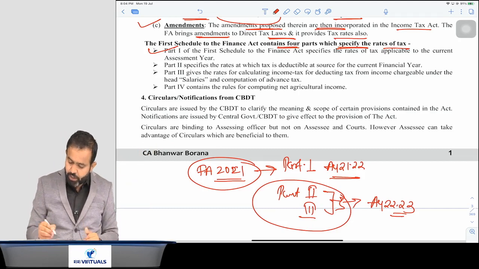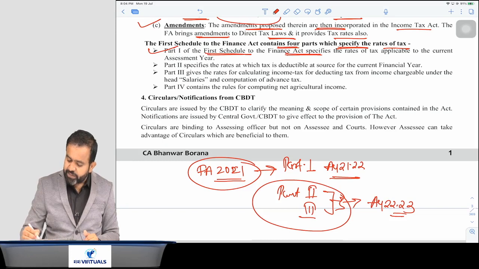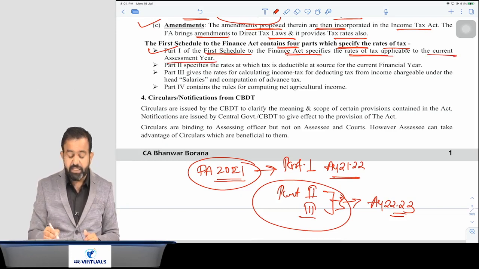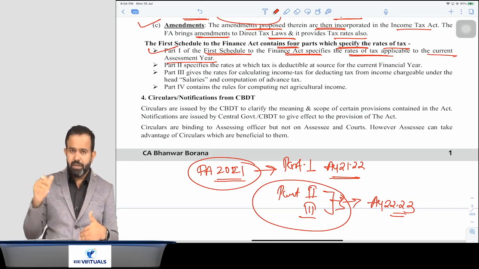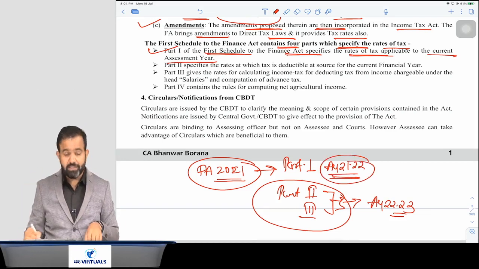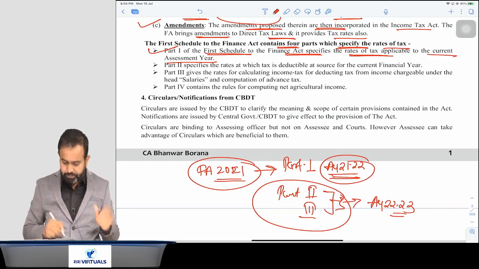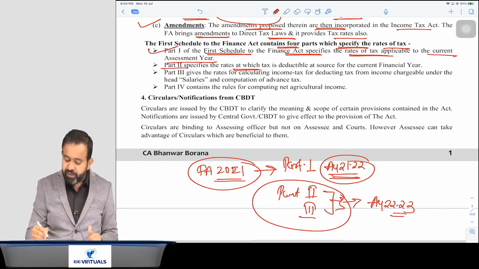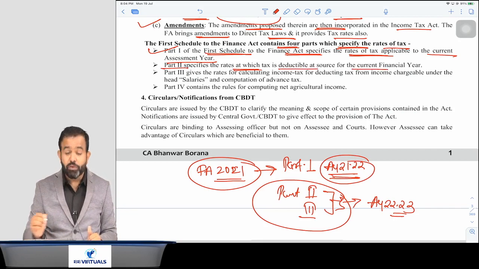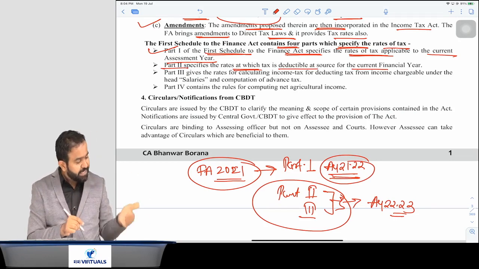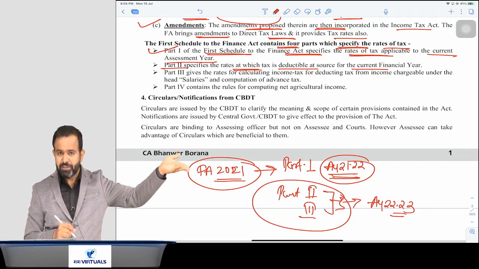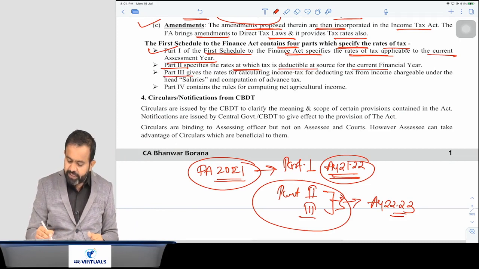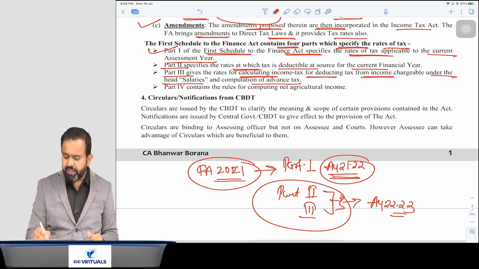Part 1 of the first schedule of the Finance Act specifies the rate of tax applicable to the current assessment year. Current assessment year is 21-22, so it is the tax rate for 21-22, the last year tax rate. Now part 2 specifies the rate at which tax is deductible at source for the current financial year, meaning in the current year at what rate we should deduct the TDS. So ultimately this will be the tax rate for our assessment year. Part 3 gives the rates for calculating income tax for deducting tax from income chargeable under the head salary and computation of advance tax.